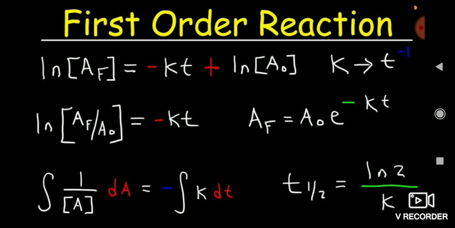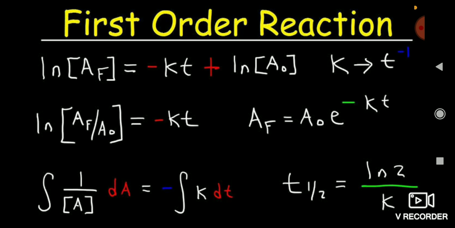Friends, these are the different ways to write the same equation. If you want to write it in terms of ln, meaning log base e, you can write it. And if you want to write it in terms of e to the power exponential factor, then you can write it that way also. And friends, one more thing is here, that is t half. You see that t half is equal to ln 2 by k, where k is the rate constant.